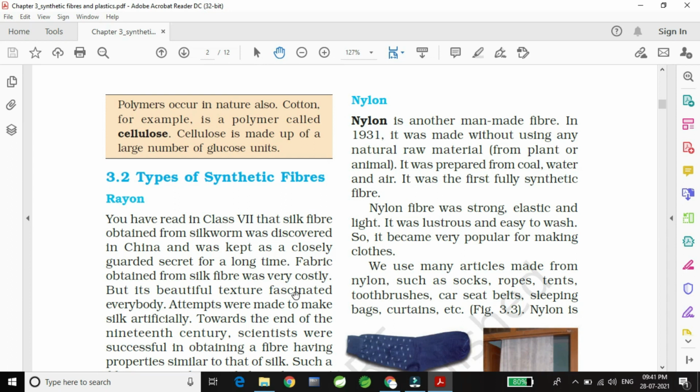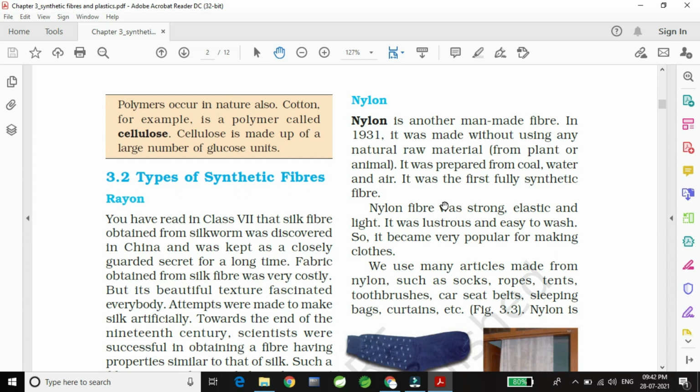It was prepared from coal, water and air. Actually air is a natural thing, but in presence of air it is made. It is not made in the vacuum. Actually whatever we manufacture, obviously air will also be present. So nylon is prepared with coal, water and air. It was the first fully synthetic fiber.